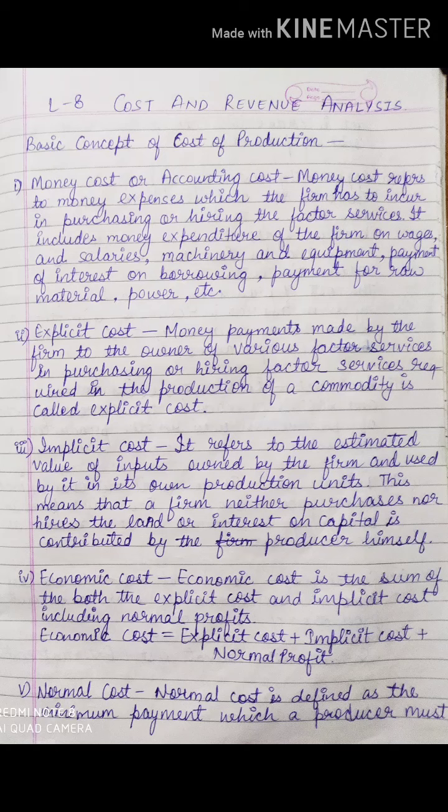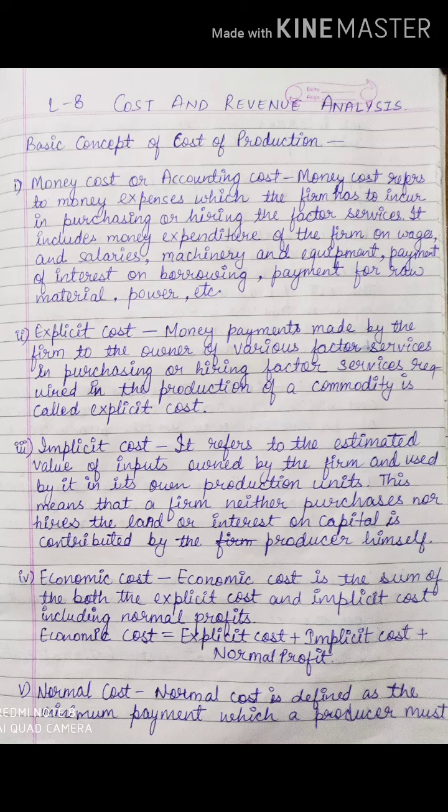I will make it clear to everyone that every day some expenses or other the company has to make. Those are giving wages and salary to the workers, planning out or repairing machineries and equipments. Then payment of interest: they have borrowed money, so for that they have to pay interest. Then raw material purchase: if they purchase raw material, they have to pay for it. Whatever power they are consuming, they have to pay for it. Many other such kinds of expenses. These are all known as money cost or accounting cost.